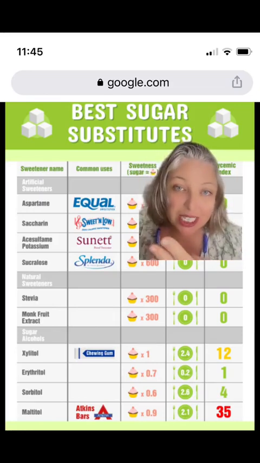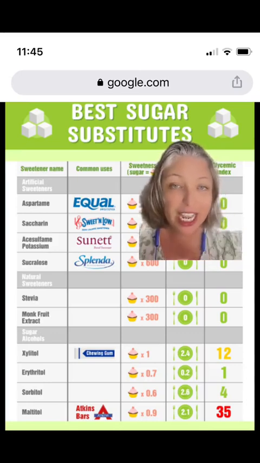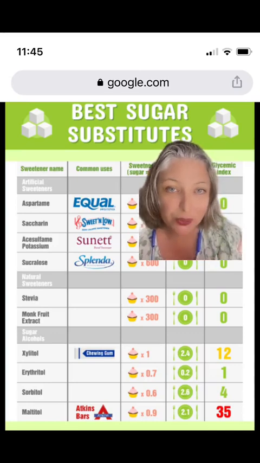Another consideration is how it tastes. Some people don't like the way artificial sweeteners taste. I don't like any of them. I'm a sugar girl all the way.